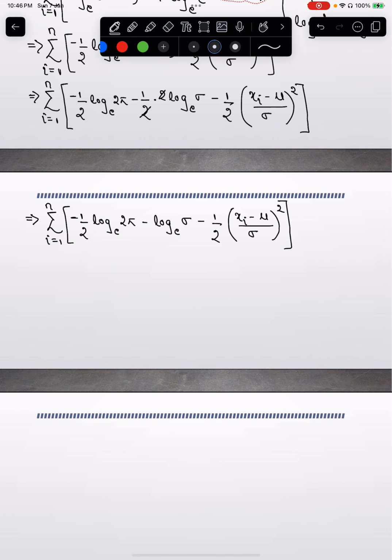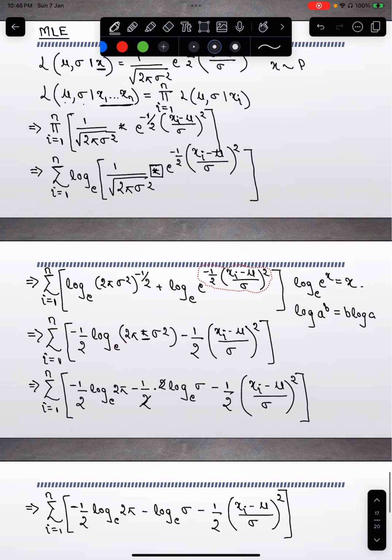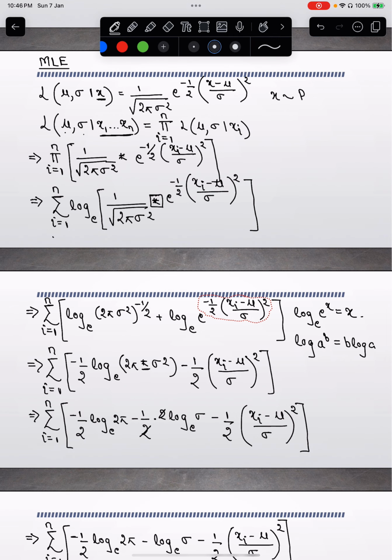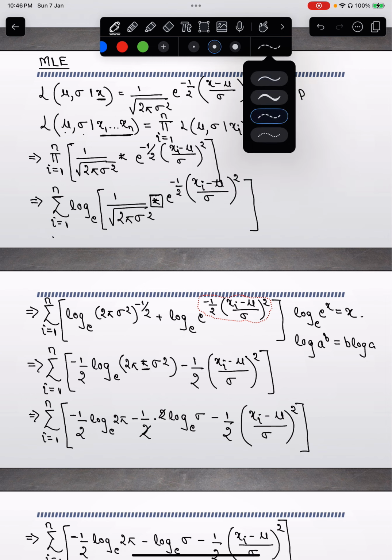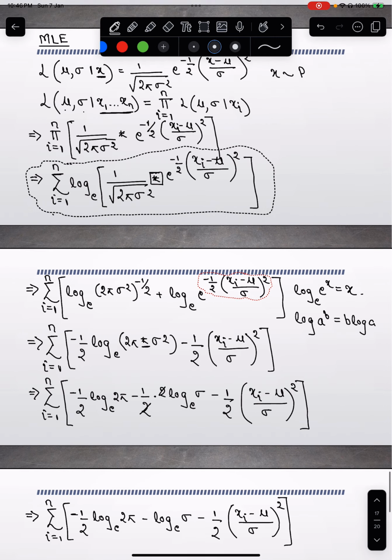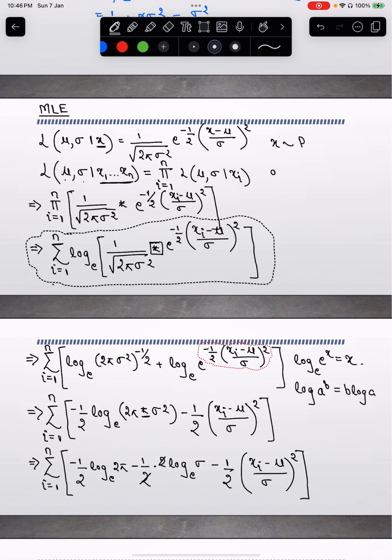Okay. Now, why was I doing all these things all this while? So what MLE says is, once you have found the likelihood function, let's say this is my likelihood function, this part, right? Now it consists of two parameters, and what I do is I take the partial derivative across each parameter and equate it to 0. So dl by d mu, I equate it to 0 and find the value for mu for which this function is the maximum.